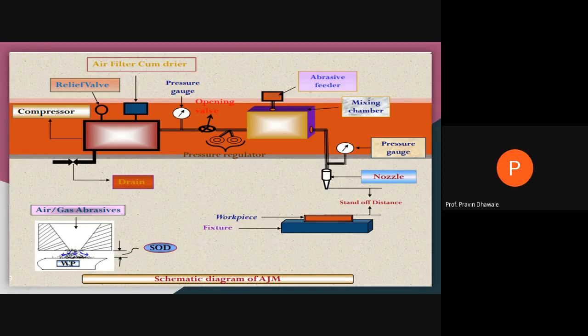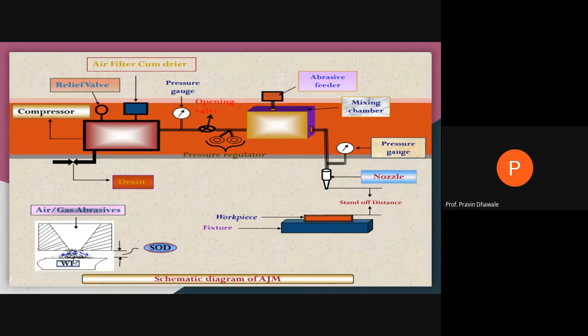If you observe this diagram, it clearly indicates this. This is the nozzle, with a gradually reducing cross-sectional area. High velocity air plus abrasive particles come into this nozzle. The nozzle diameter is very small, up to 0.3 mm. Through this small diameter, the high pressurized mixture comes out with a very high velocity, near about 500 meters per second, and strikes the upper surface of the workpiece.